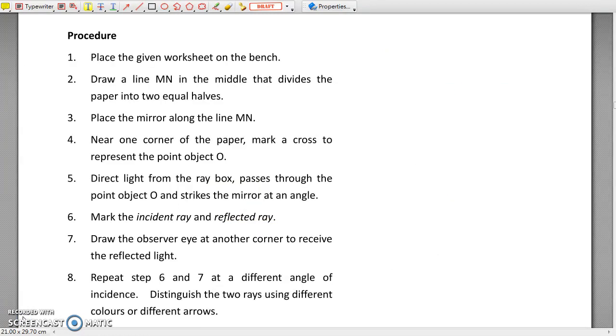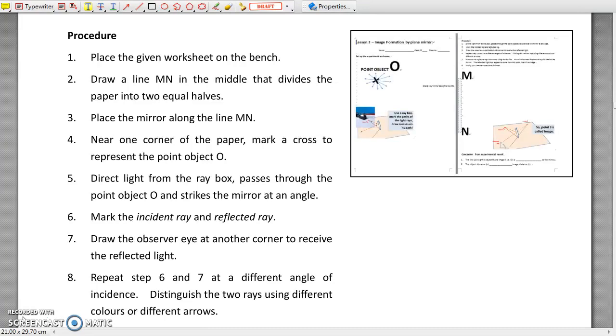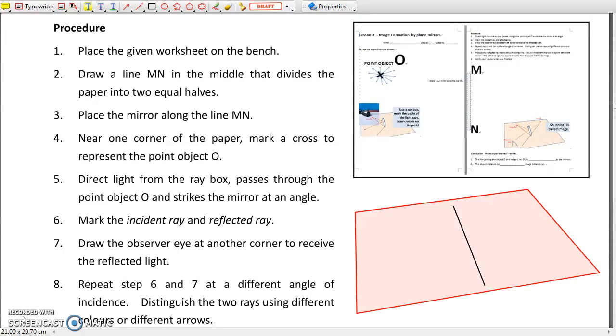You will be given a worksheet like this. This line, MN, divides the paper into two equal halves. Stand the mirror there. Then, mark a point at the corner like this. Label it as O, object O. The object O produces light rays in all directions, but we are interested in a few of them, those that will go to the mirror.